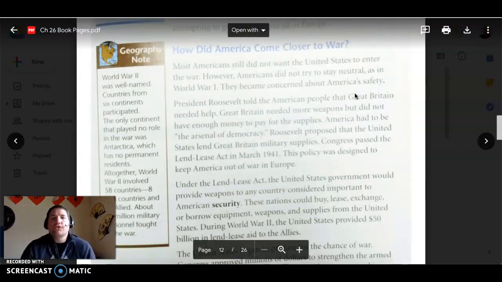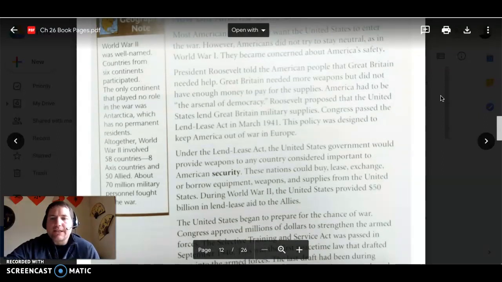How did America come closer to war? Most Americans still did not want the United States to enter the war. However, Americans did not try to stay neutral, as in World War I. They became concerned about America's safety. President Roosevelt told the American people that Great Britain needed help. Great Britain needed more weapons but did not have enough money to pay for the supplies. America had to be the arsenal of democracy. Roosevelt proposed that the United States lend Great Britain military supplies. Congress passed the Lend-Lease Act in March 1941. This policy was designed to keep America out of war in Europe.